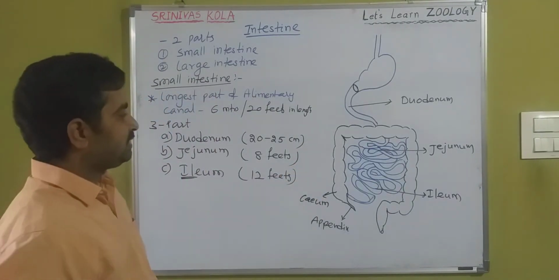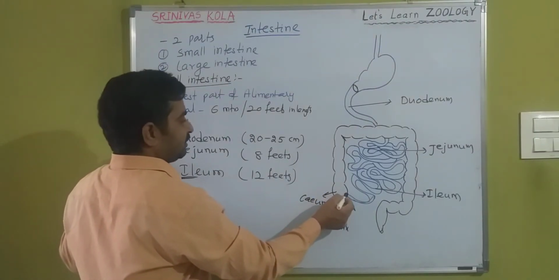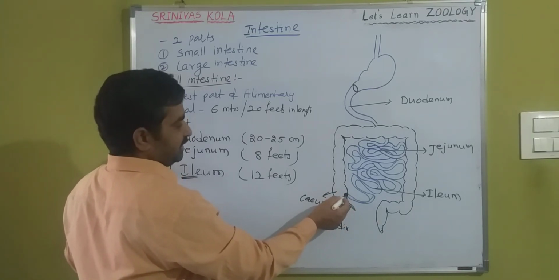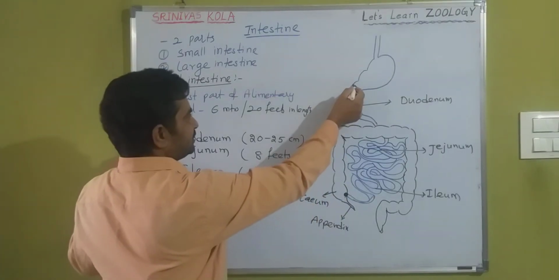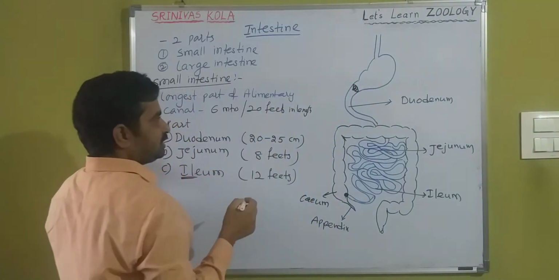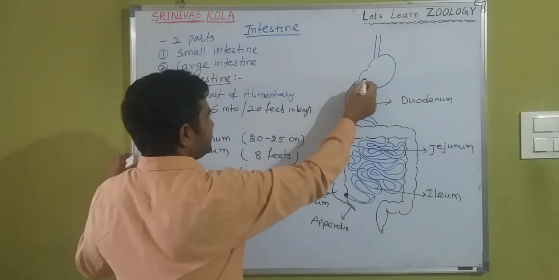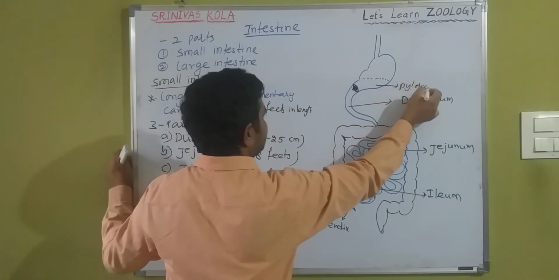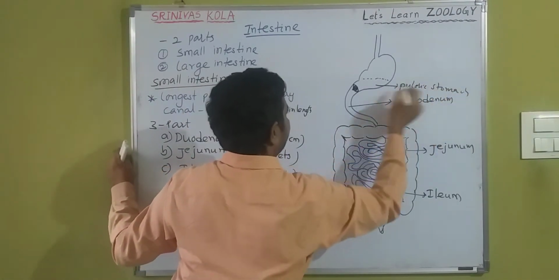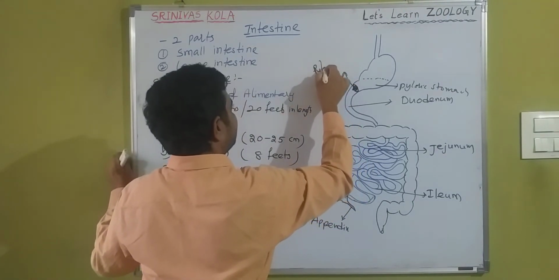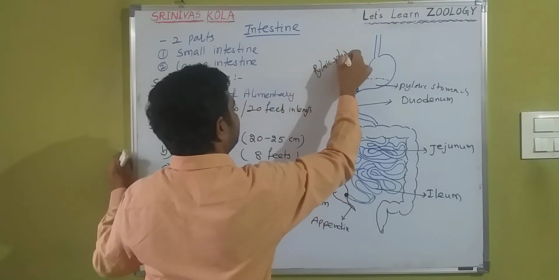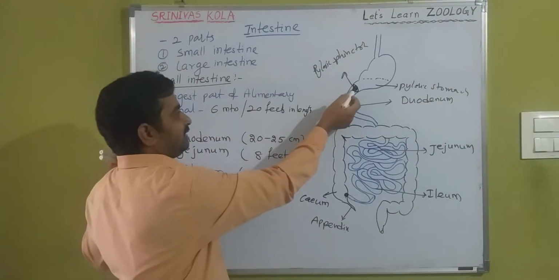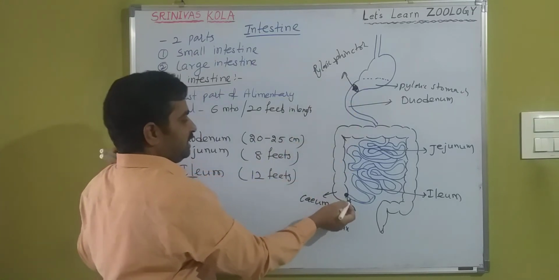So these are the major parts, and it lies in between the pyloric sphincter and the ileocecal opening. This sphincter is called the pyloric sphincter. Why? Because the posterior stomach is called the pyloric stomach, and this is the pyloric sphincter. So it lies in between the pyloric sphincter and the ileocecal sphincter.